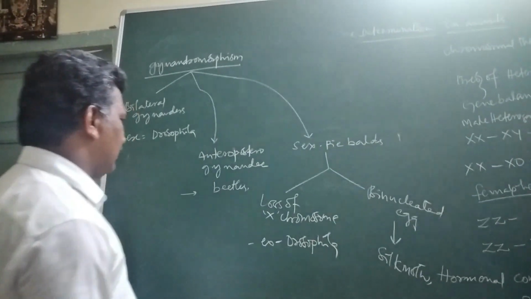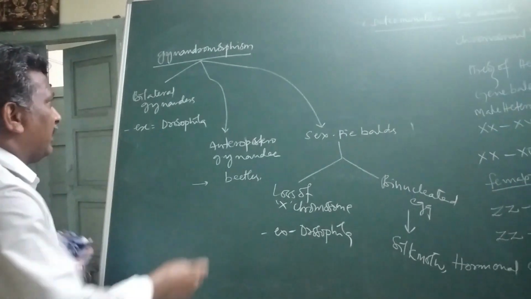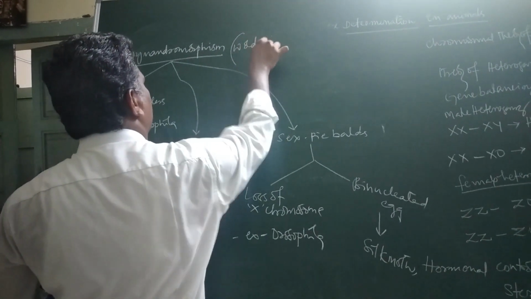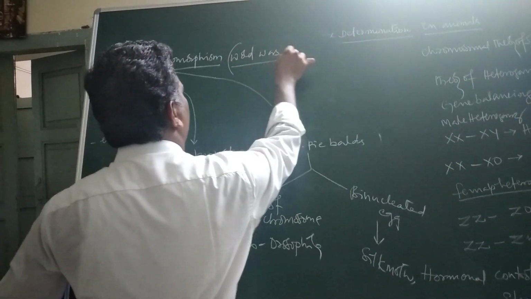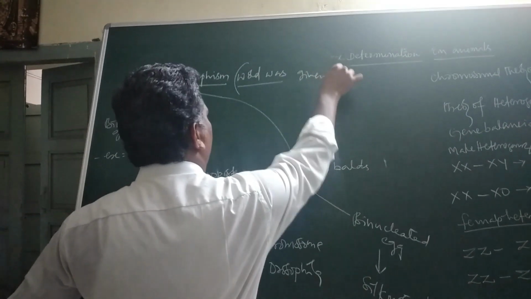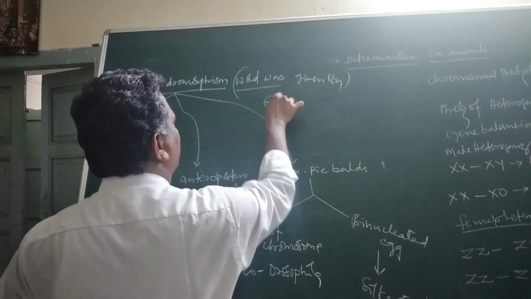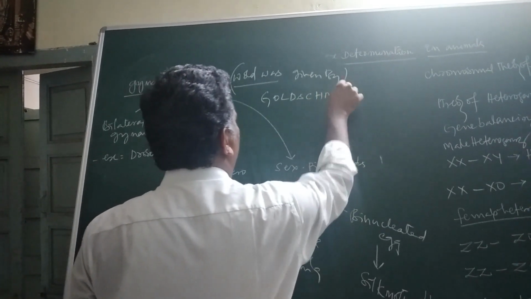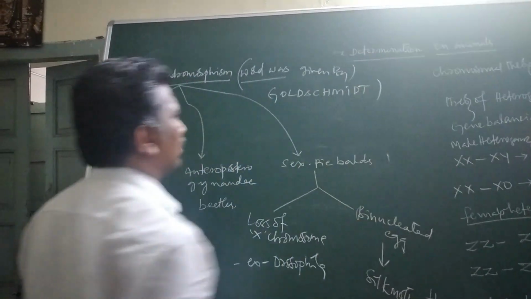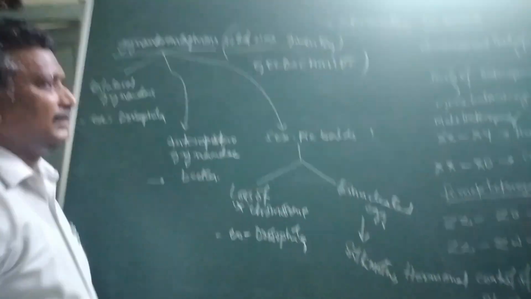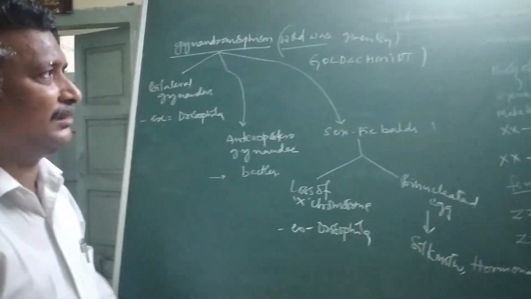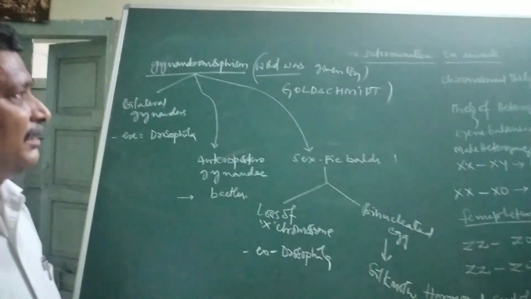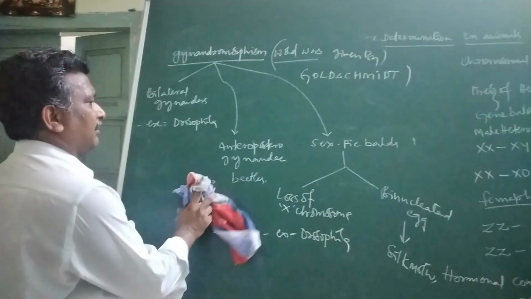Okay. The word gynandromorphism was given by Goldschmidt. So these are some of the very important key points regarding sex determination in various animals.